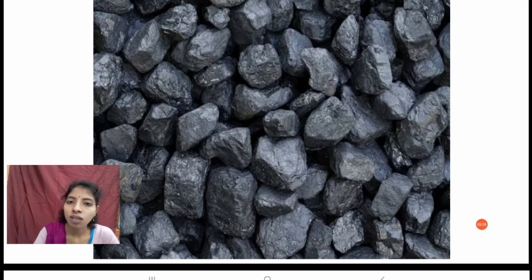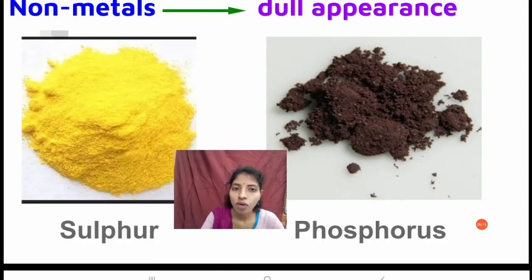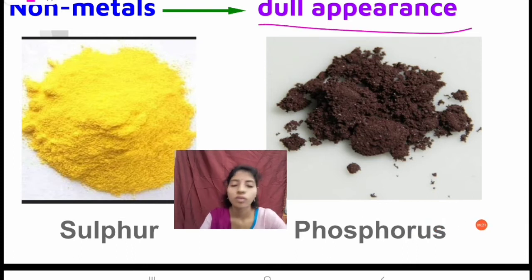So, see, this is the non-metal. Do the non-metals have lustre? No, because the non-metals have a dull appearance. The appearance is very dull for the non-metals. So you can observe this sulfur, phosphorus, all these non-metals have a dull appearance. Okay, there is no lustrous property for sulfur and phosphorus like all non-metals.